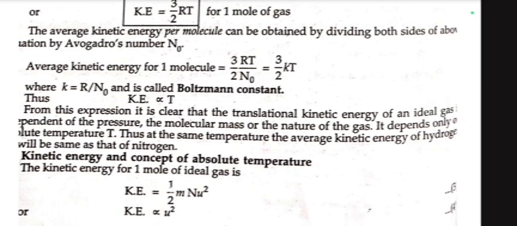From this expression, it is clear that the translational kinetic energy of an ideal gas is independent of the pressure, the molecular mass, or the nature of the gas. It depends only upon absolute temperature T. Thus, at the same temperature, the average kinetic energy of hydrogen will be the same as that of nitrogen.